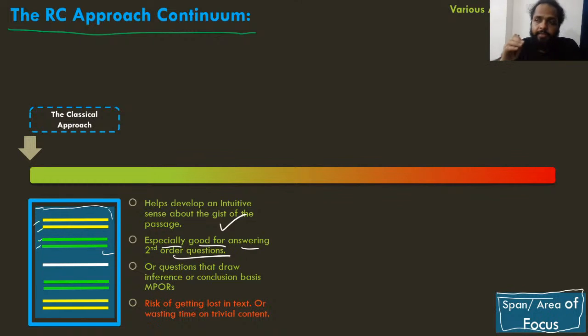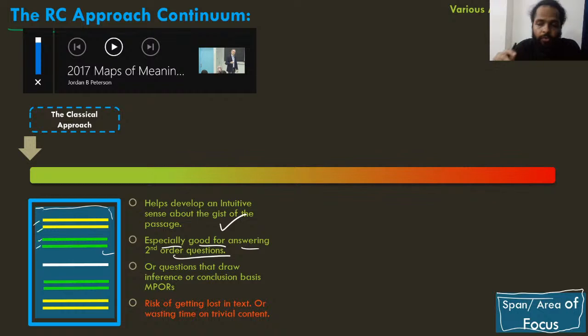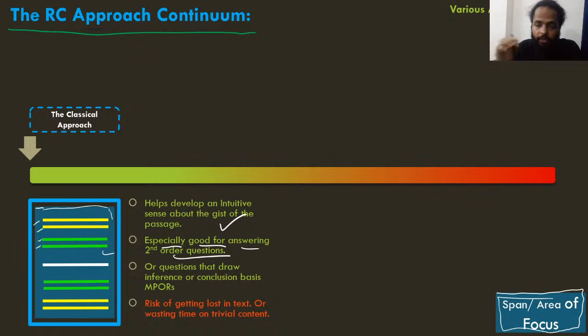See guys, in these RCs, indirect questions, main idea questions, application questions, you'll be able to answer these properly only if you have understood the gist of the RC properly. If you have understood the RC on a very superficial level, it will be difficult for you to answer the second order question. आपको समझ में नहीं आएगा क्या हो रहा है. आपने तो बस वहां पे लैंग्वेज पढ़ी, आपने उसके पीछे का आइडिया नहीं समझा, है ना? ठीक है, let's come to the next advantage.